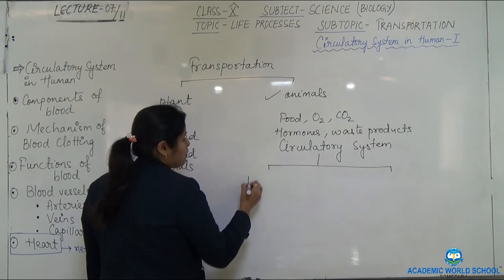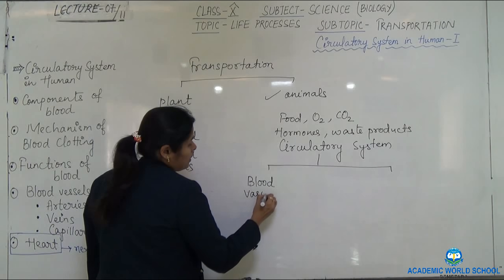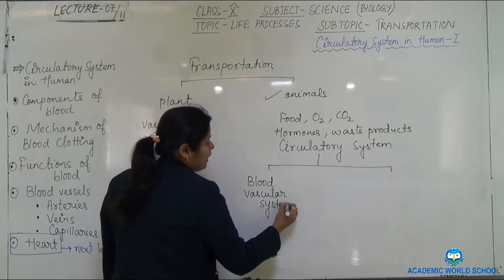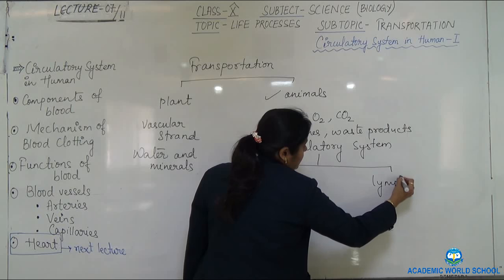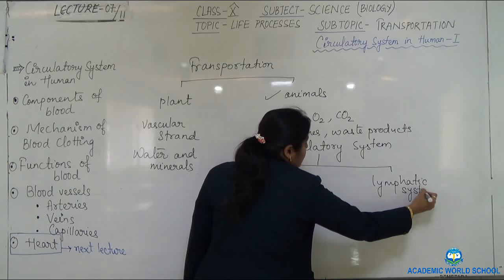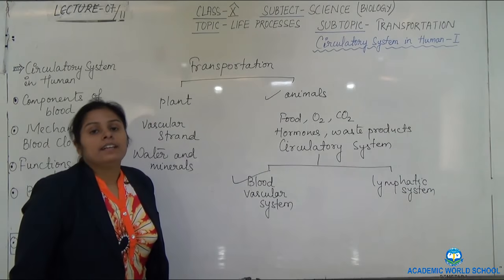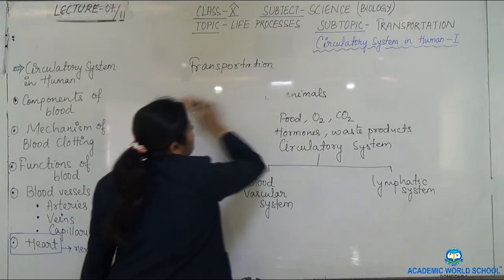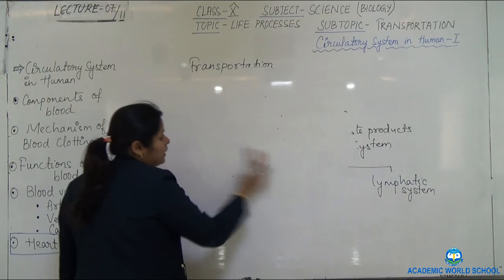One is the blood vascular system, and the other one is the lymphatic system. Today we are going to discuss the blood vascular system. We will see what the components of the blood vascular system are.